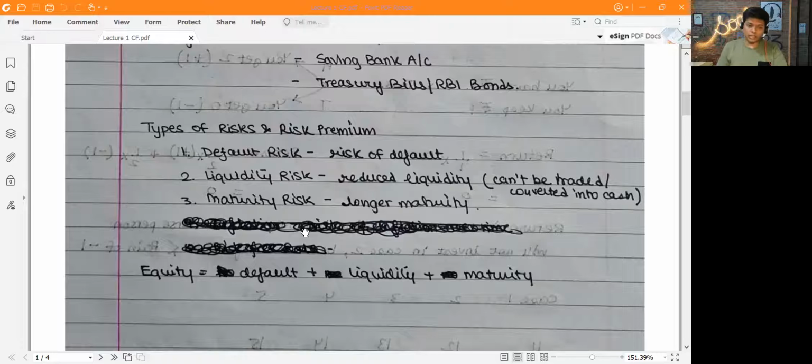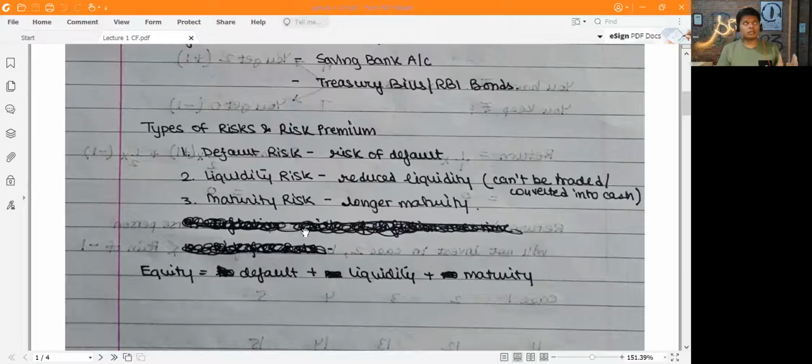Now, in case of equity, is there a default risk, liquidity risk, or maturity risk? What sir told in class was there's no default risk, because in case of an equity share, you don't promise something. For a bond, you promise the bearer of that bond that you will give them, let's say, 8% per annum return.